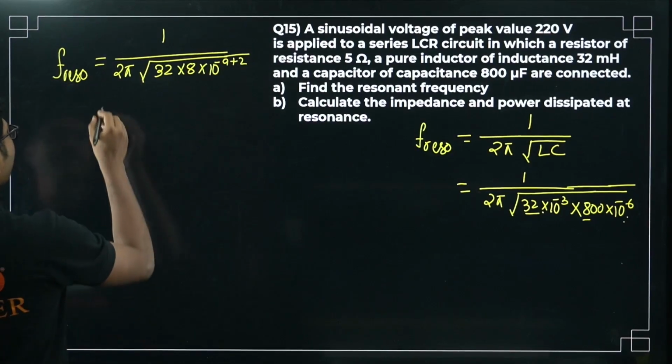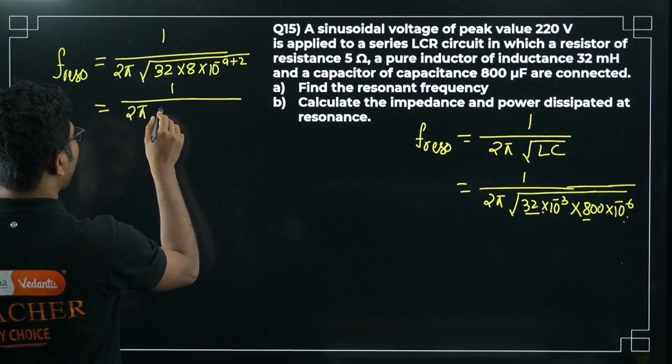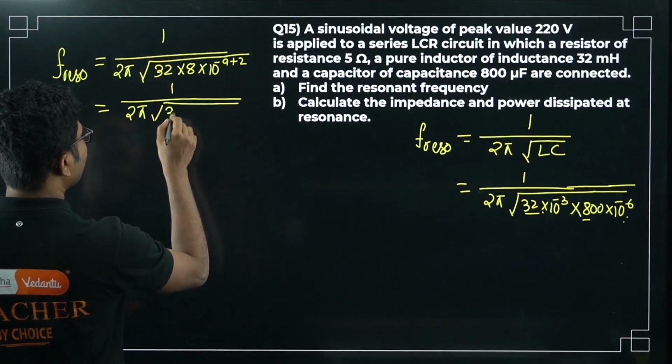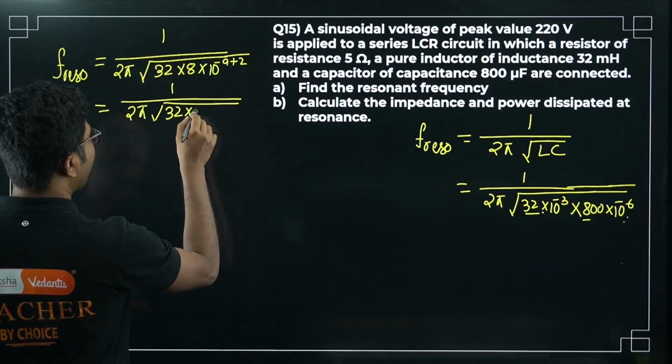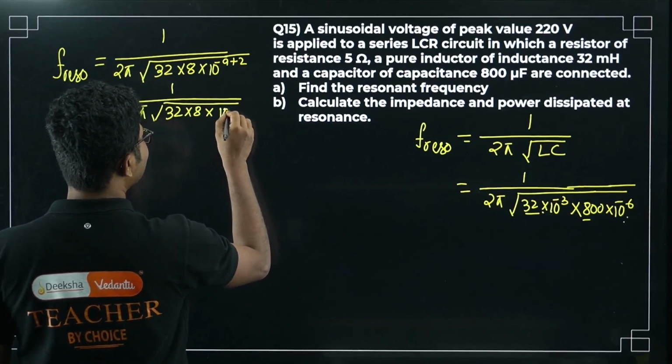So it will be 1 by 2 pi into 32 into 8 into 10 to the power of minus 7.